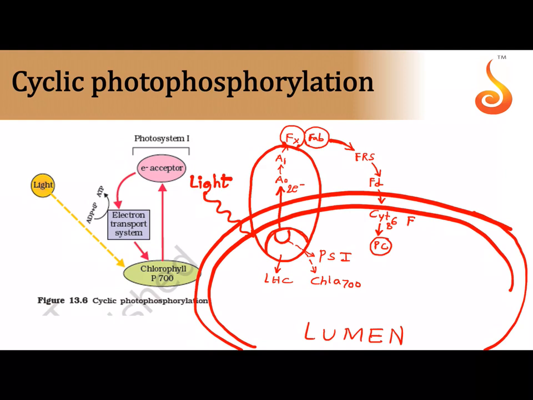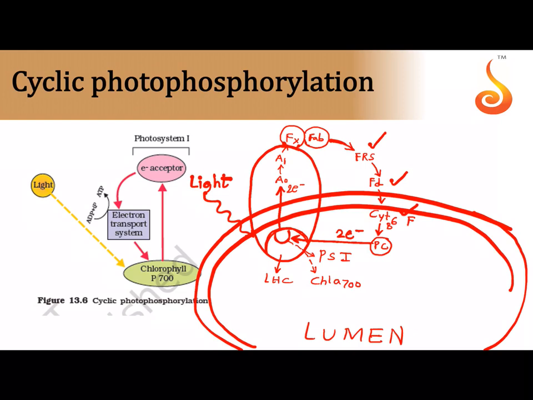But see the thing here, wherever the electron flows, the electron comes back to where it left from. Where did it leave? It left chlorophyll A 700 molecule. So whatever electron that we got out of this system, it is passing through a series of electron carriers.